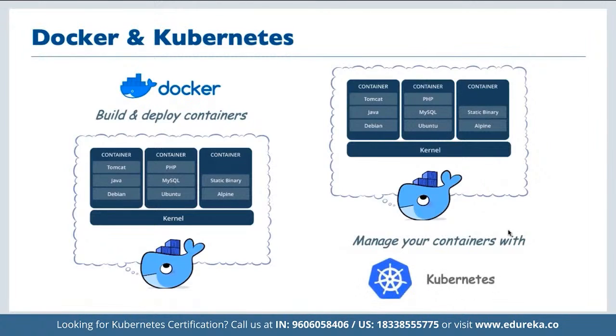Just like we have Docker Swarm, we also have Kubernetes. Docker Swarm is ideal for small scale applications where we don't have a large cluster of containers to take care of. If it's a large cluster of containers, then that's where Kubernetes comes into play. So Docker is a tool for creating the containers, and Kubernetes is a tool for managing the large number of containers on which we have deployed the entire application.